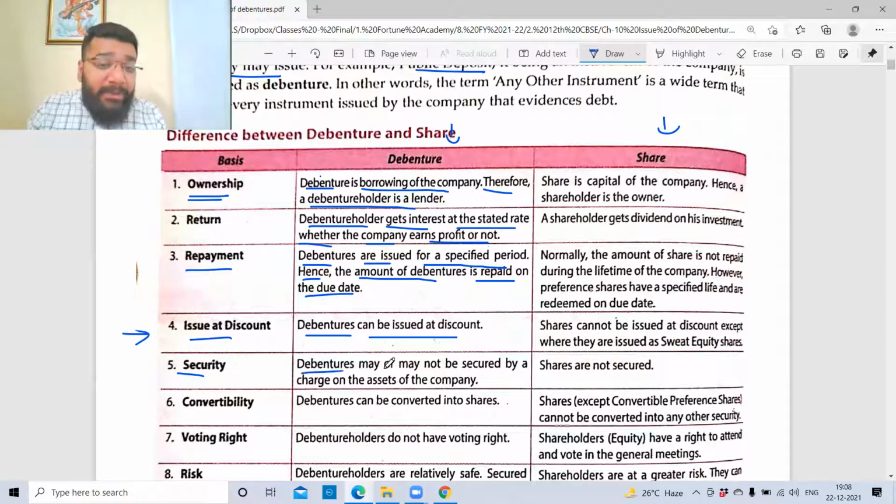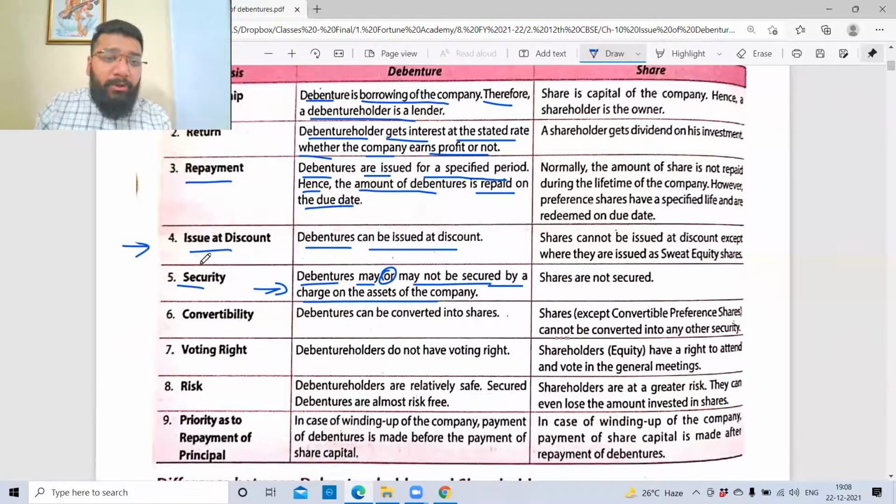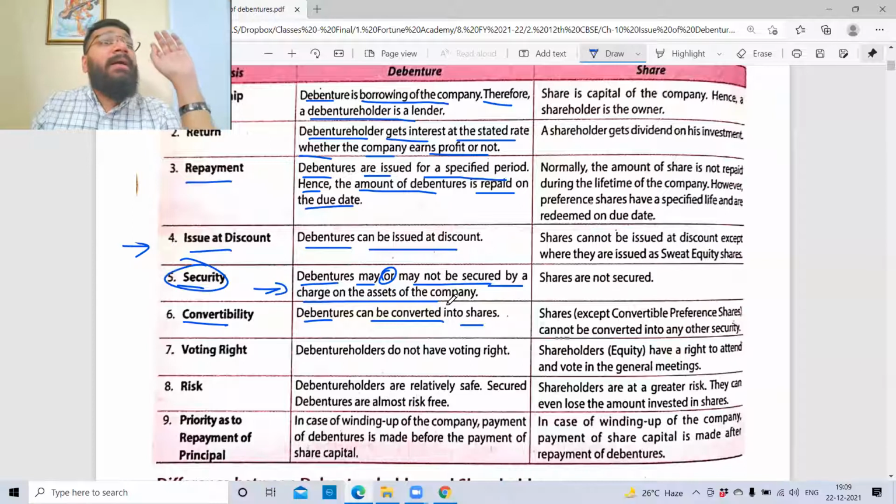Security. Debentures may or may not be secured by a charge on assets. I told you this point, there is an exclusive thing which I have to discuss, which I'll discuss in some time. About security, there's a separate pointer. Next is convertibility. Debentures can be converted into shares. I told you, just like preference shares, even debentures have some features which are not there with a loan. If you go and take a loan from the bank, can you convert that debt into equity shares? The banker will say get lost.